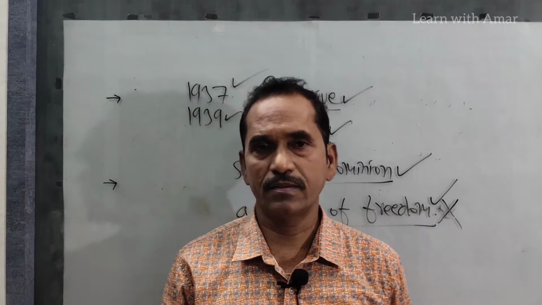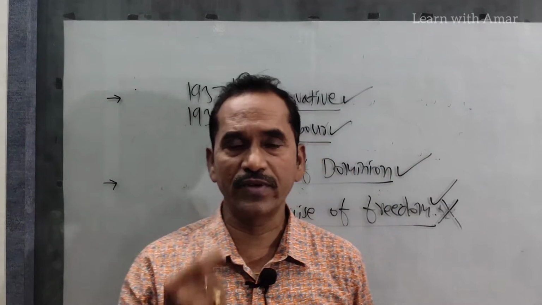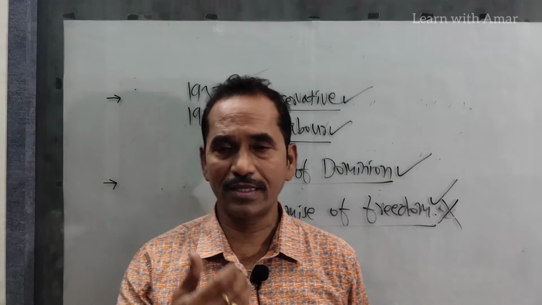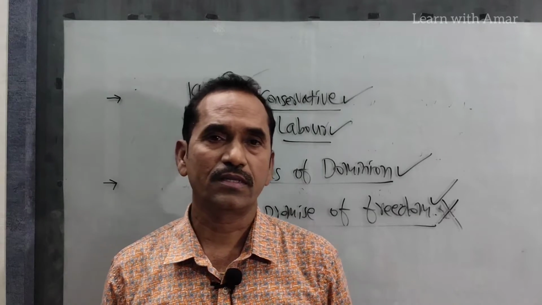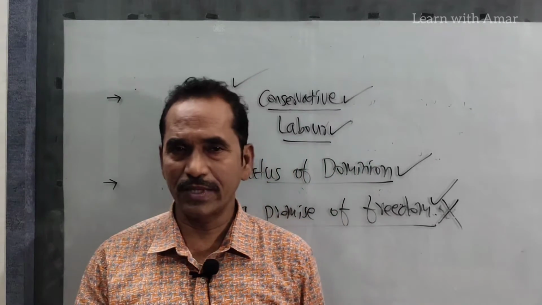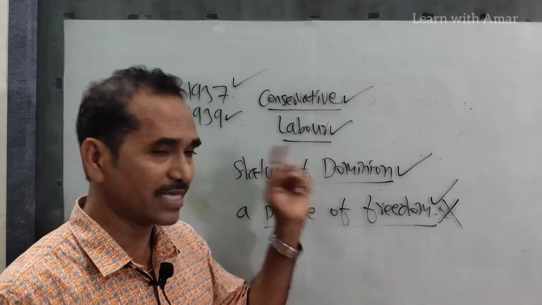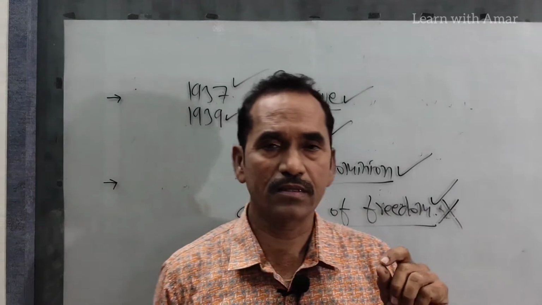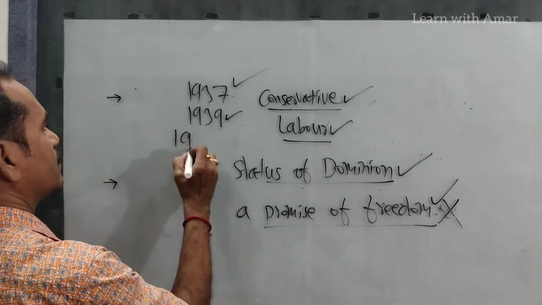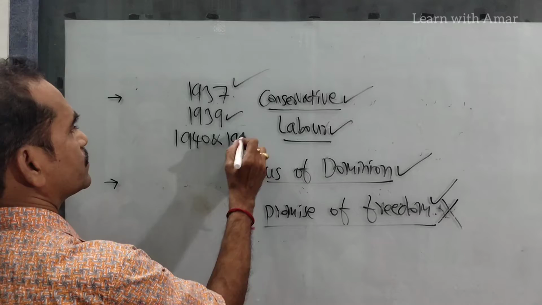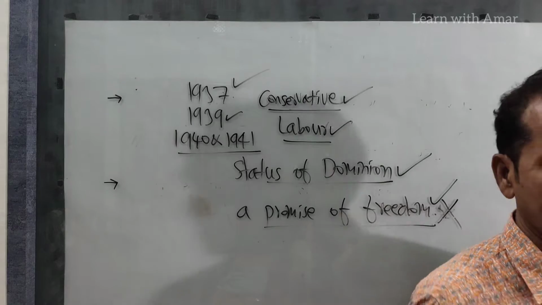What was the demand? The Congress Party wanted complete freedom, a promise of freedom when the war had ended, but the British government refused the Congress proposal. To protest this decision, the Congress Party resigned from the ministries and went for individual satyagraha. Individual satyagraha was held in the years 1940 and 41. In these 2 years, the Congress Party organized a series of individual satyagrahas.